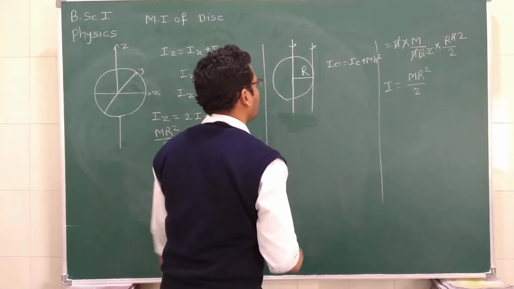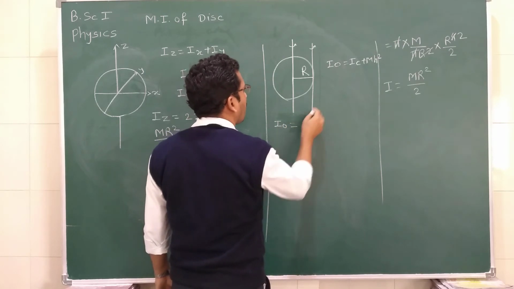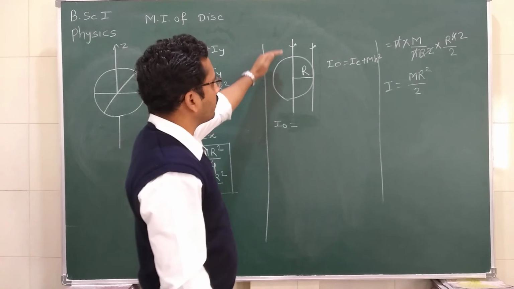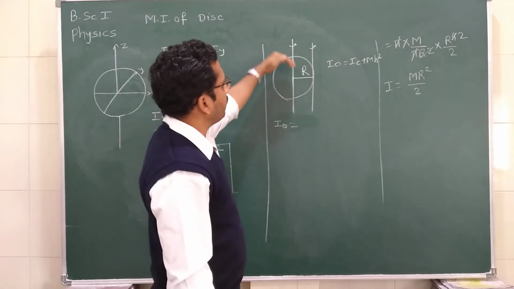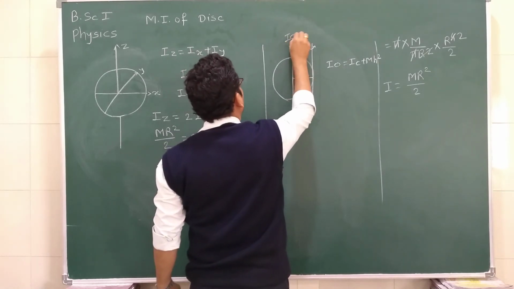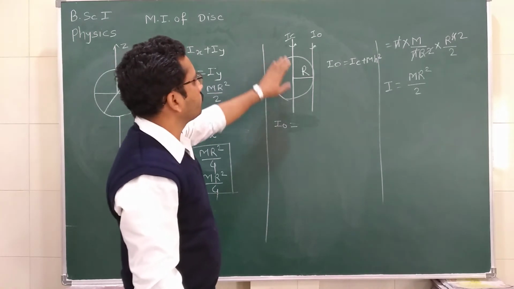But what is I0 here? IC is the moment of inertia of this disk about the center. If we know IC, then we can calculate I0. So what is IC?